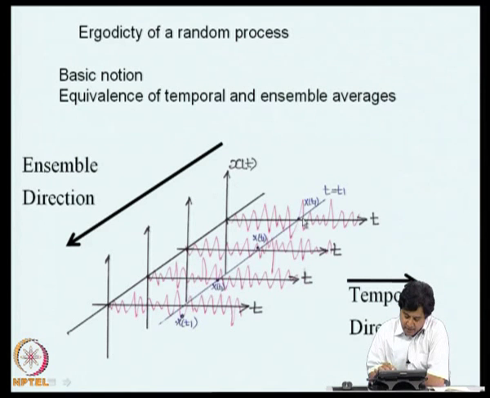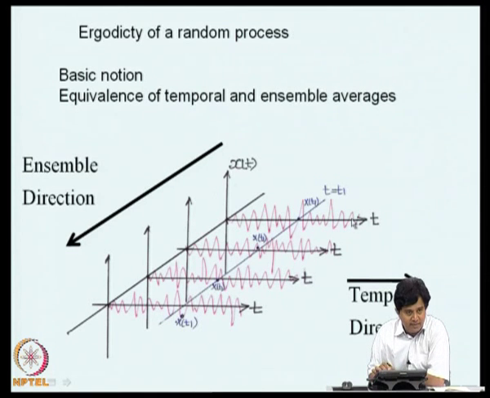Again at t equal to t1, if I look at x of t as a random variable, when I say mean of this random variable, I am considering an average in the ensemble direction. Now, if I have very few samples or simply one sample of this x of t, this may be ground acceleration, there is no ensemble as such which would facilitate you in modeling. What you have is a single time history.